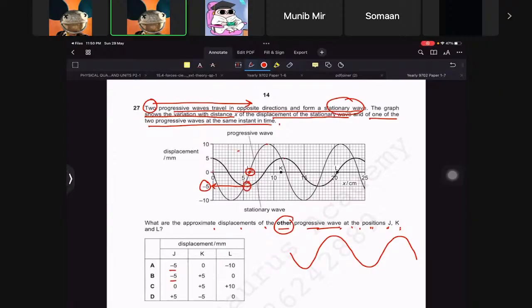Now I really don't want to do K because it's very strange, because at K the displacement of the original wave is actually 5. So I want to do this. What would be the displacement of the wave that should be there? If it gives you 5, it should be 5 plus 0, that should give you 5. Do you understand what I'm saying?